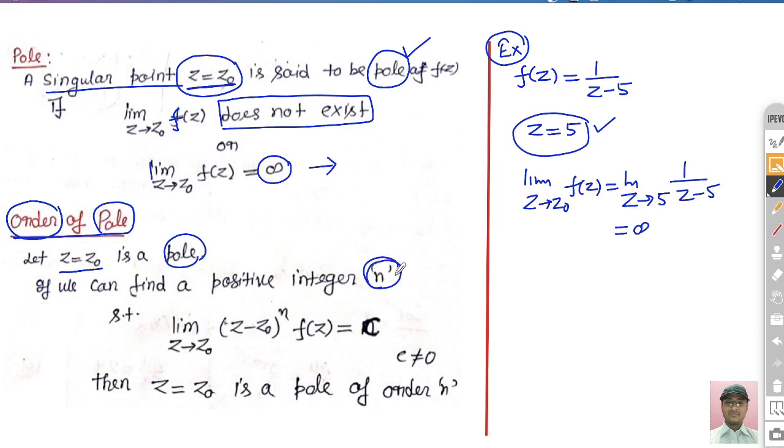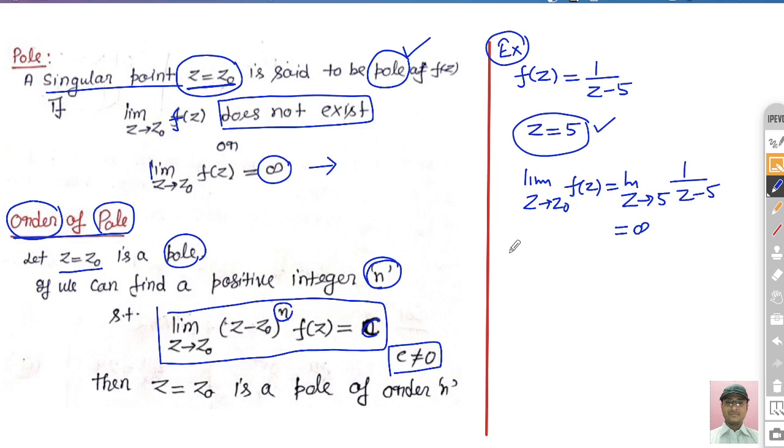When we say that this n is the order of this pole, you find out the limit z tends to z0 of (z minus z0) raised to the power n, the positive integer n, whatever the power is. And if it comes out as c which is non-zero, then we can say that n is the order of the pole.